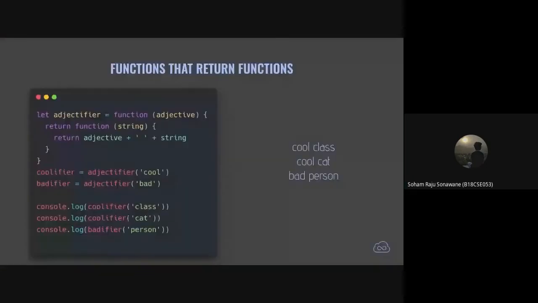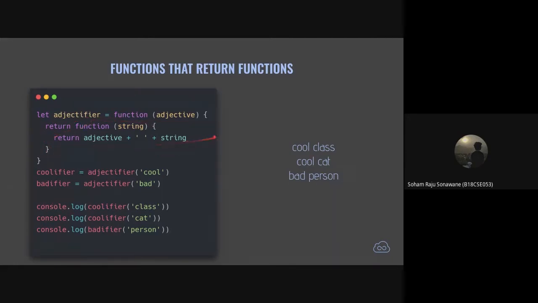If we take a look at functions that return functions, here we have a function called adjectifier, whose body is right here, which takes in a string and returns another function.